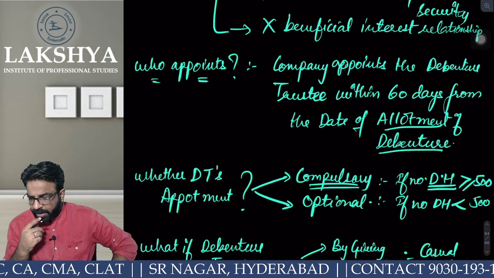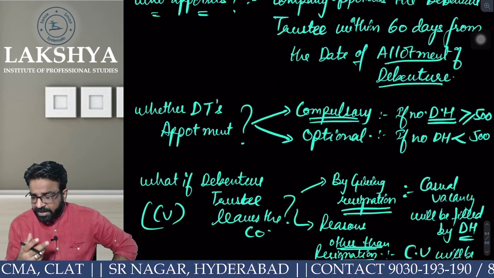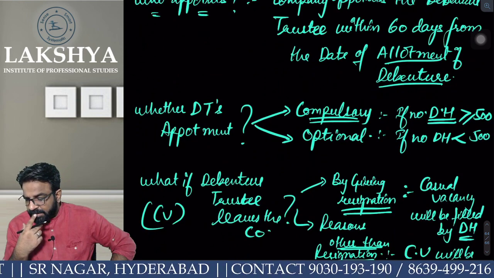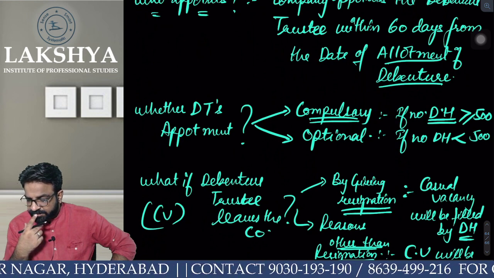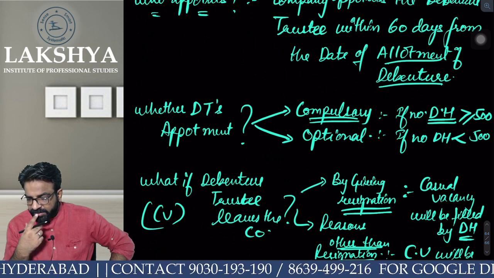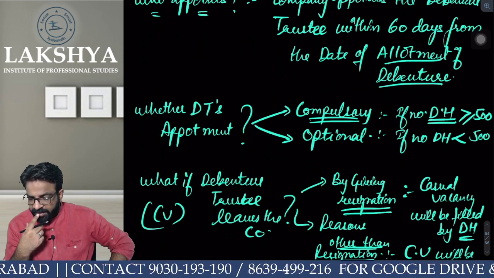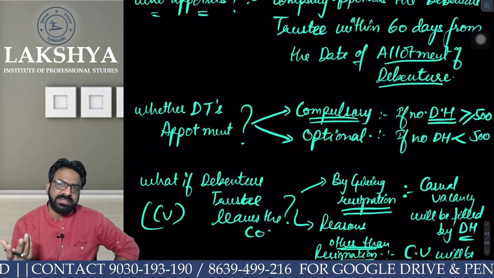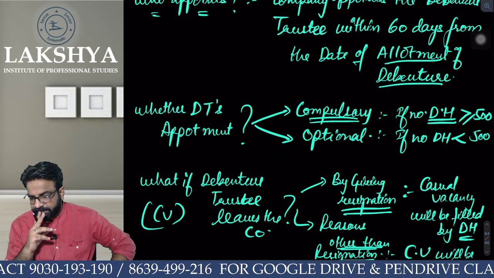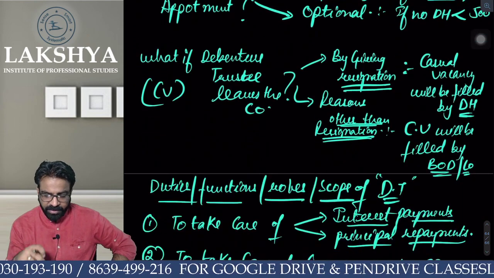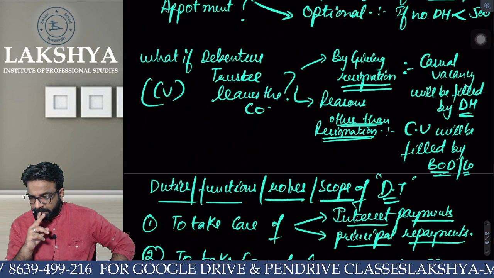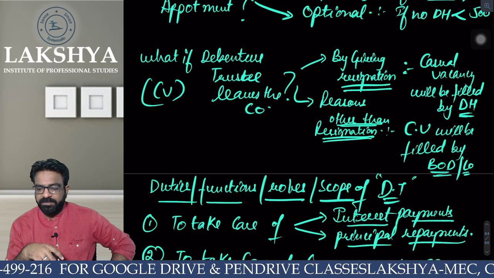Next point. When is his appointment compulsory and when is it optional? More than or equal to 500. Yes, more than or equal to 500, then it is compulsory. And if it is less than 500, then it is optional, right? Then the company may appoint, may not appoint. What if the debenture trustee leaves the company in between?